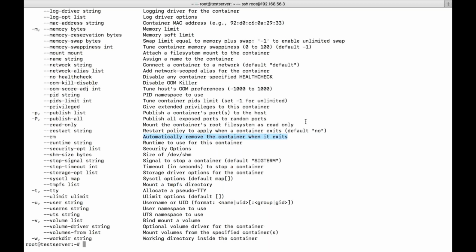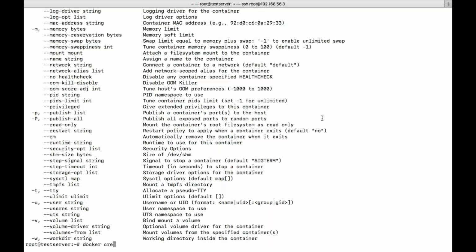Yes, this will be helpful when we are using the docker create command only. See, let's say you are trying to create a container, and you know that particular task is done. Whenever in future you get an exit, you are not bothered if the container is deleted also. Then we can give that particular option hyphen rm. Like this: docker create hyphen rm hyphen ti. This is one of the options we have.